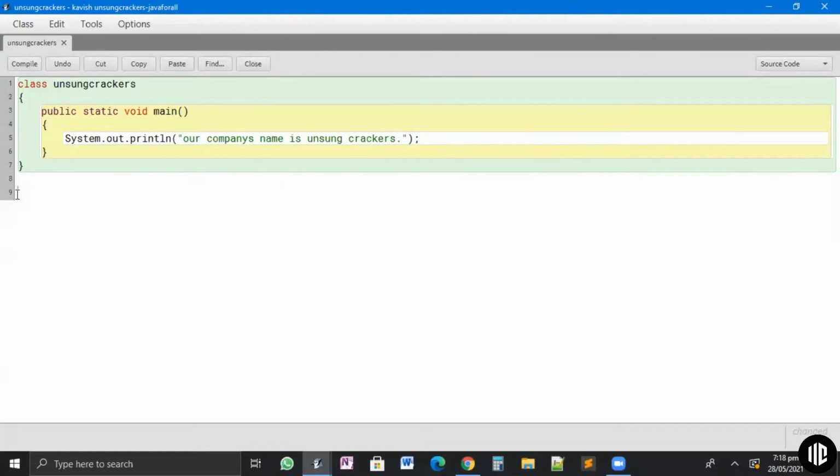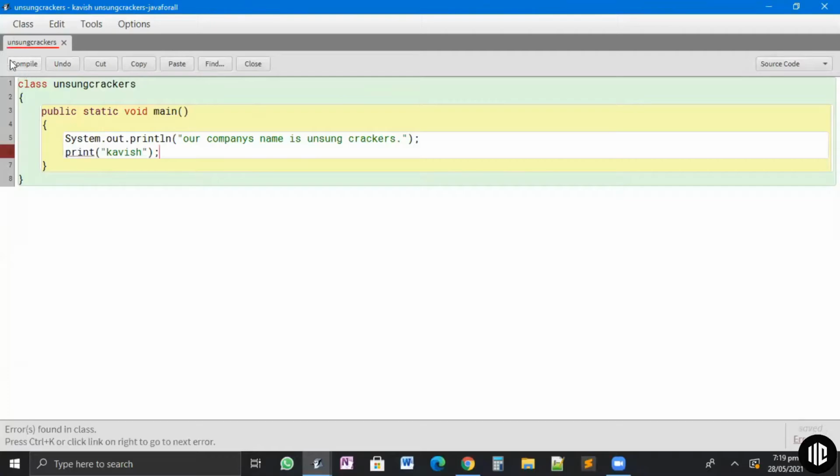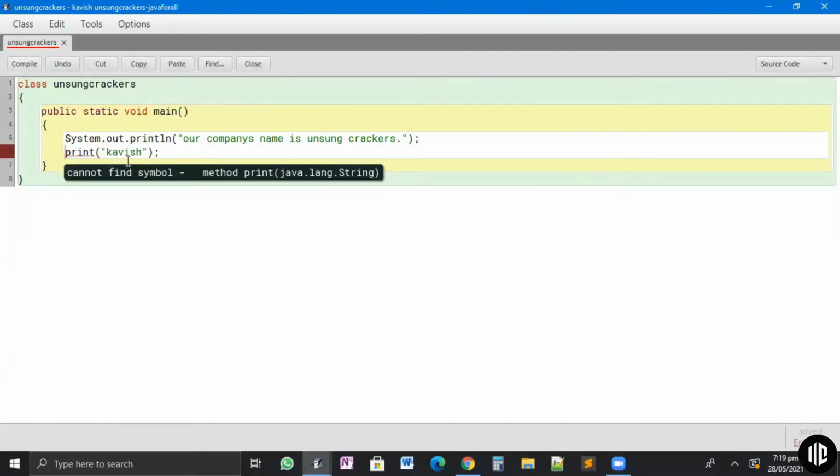Now, similarly, there's a particular way of writing a programming language. You cannot write anything. For example, to print something in Java, we write System.out.println. A simpler way could be, for example, print Kavish. Now, if I try doing this and click on compile, it doesn't work. It tells me "cannot find symbol method print." Basically, it's saying that there is nothing like print in this language. You have to follow what I've said. You cannot write anything on your own. So I only have to write